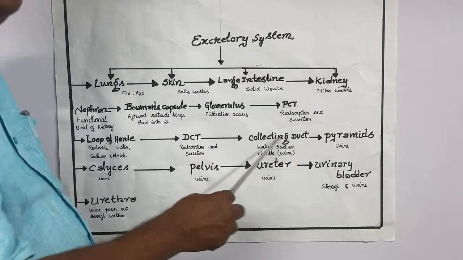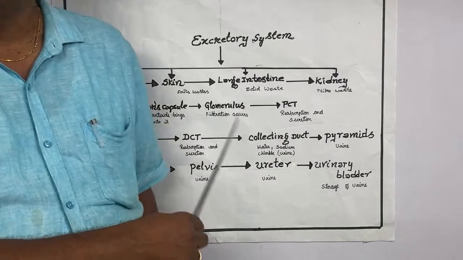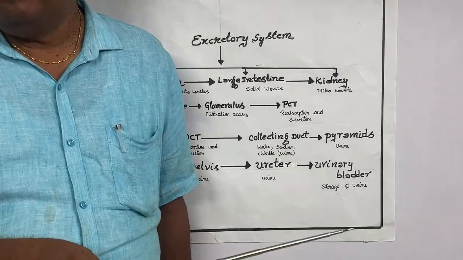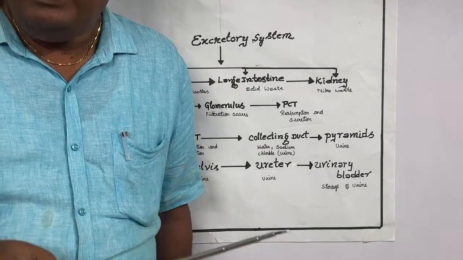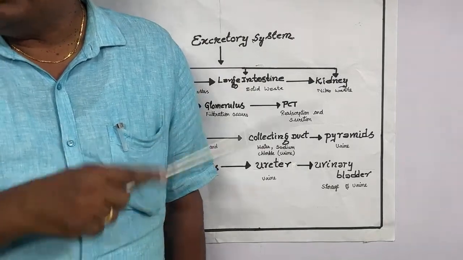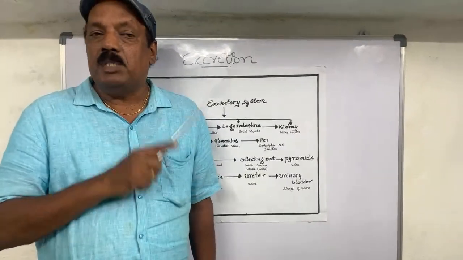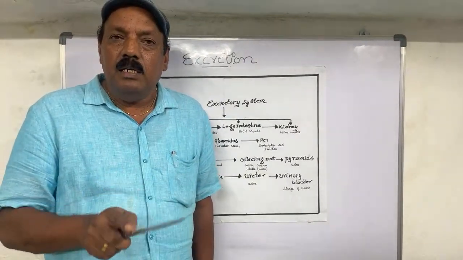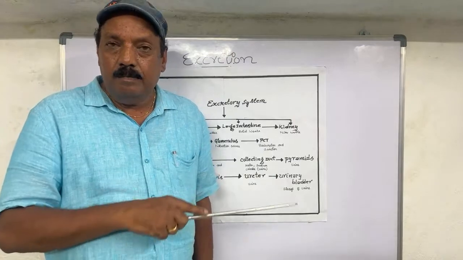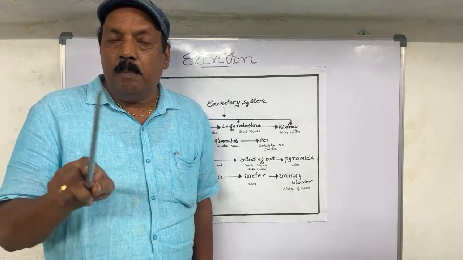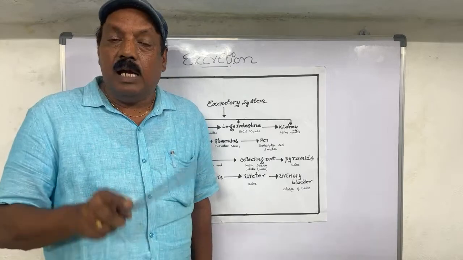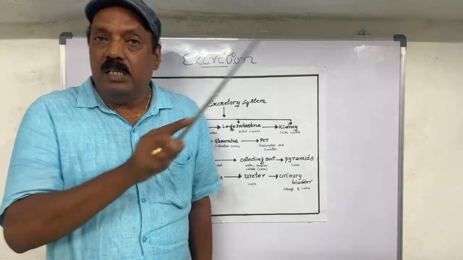Urine is 96% water, 2.5% organic substances and 1.5% inorganic substances. Once again, urine is nothing but 96% water, 2.5% organic substances and 1.5% inorganic substances.